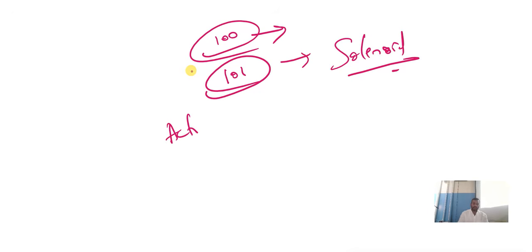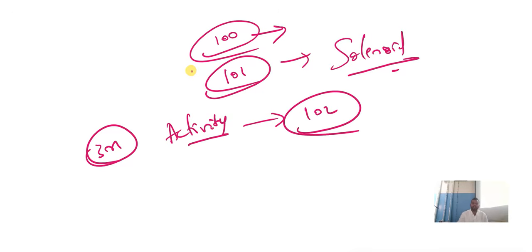And even we have an activity. See, this activity means this is a 3 mark question. Wherever I say activity, it's a 3 mark question. On page number 102, you can see there is an activity. They may ask you that. You have to explain the force on a current carrying conductor in a magnetic field. You need to describe that activity.